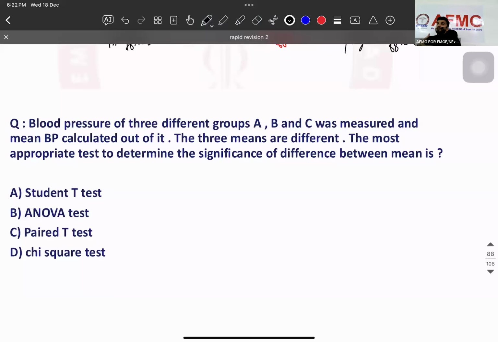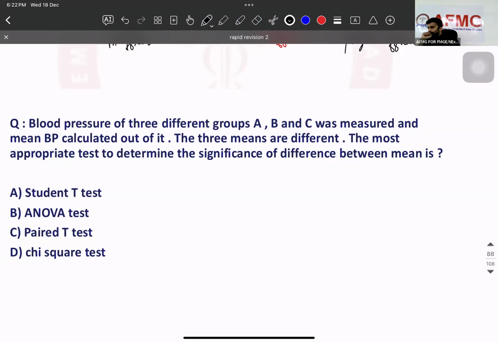If you are able to measure, it is called quantitative data. If you are not able to measure, it's called qualitative data. So the first thing to do in such questions is to identify whether the data is quantitative or qualitative. What you can measure: blood pressure, HB, cholesterol, weight, height, width, breadth, everything.